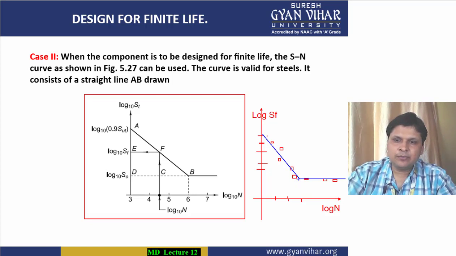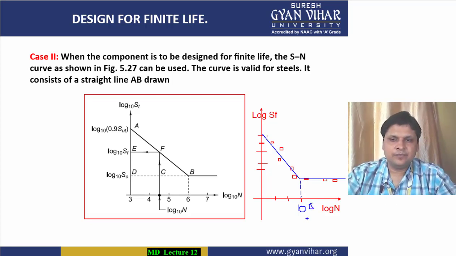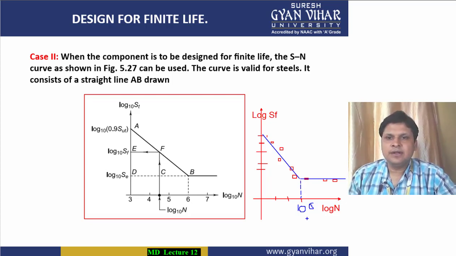Now at this particular position, where there is no failure after a certain point, this portion is represented by 10 to the power 6 number of cycles. This means that if a material can sustain 10 to the power 6 number of cycles, it will lead an infinite life.